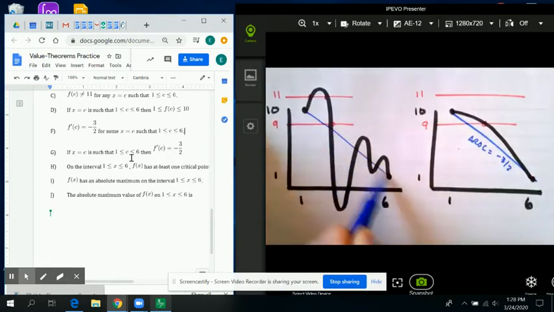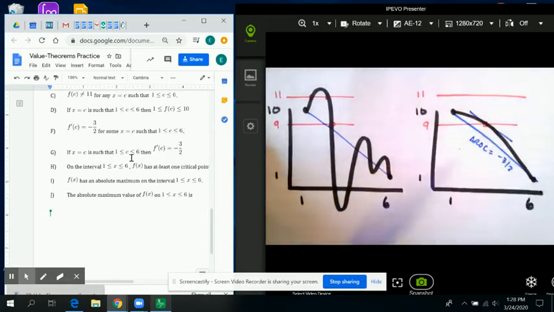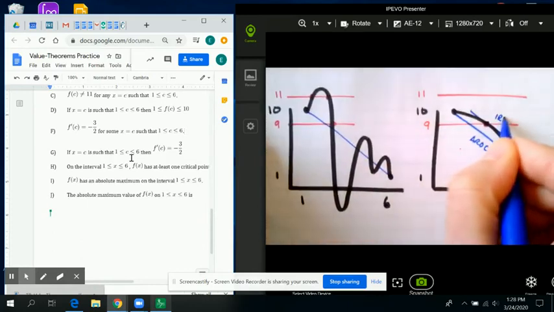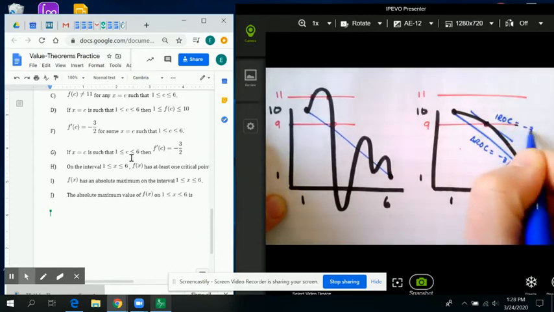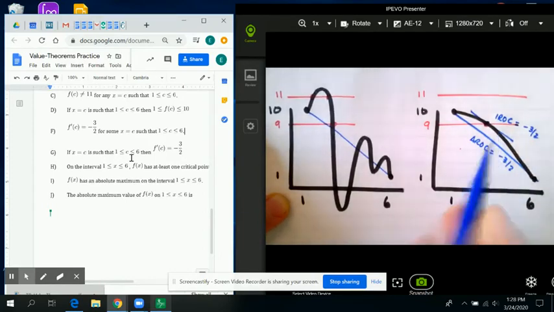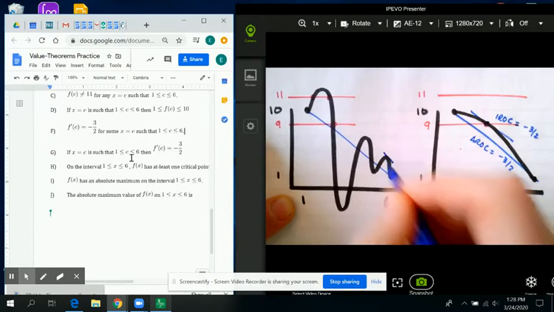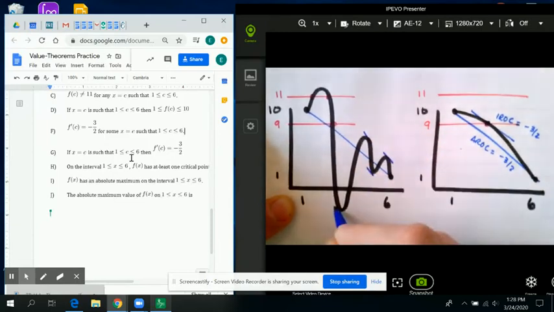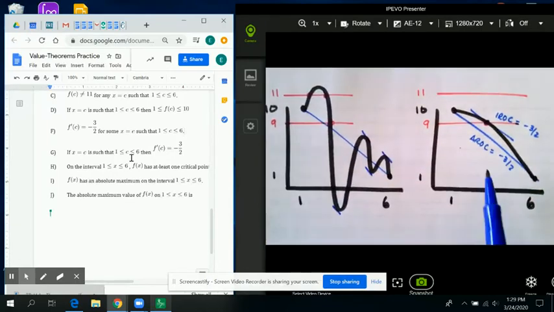Same thing obviously here. That guarantees that there has to be some point here where the instantaneous rate of change would be equal to -3/2. Notice that while there's only one here, there's a bunch on this one, like there and there and there and there, and there's probably more. Okay, so that means that F is true.